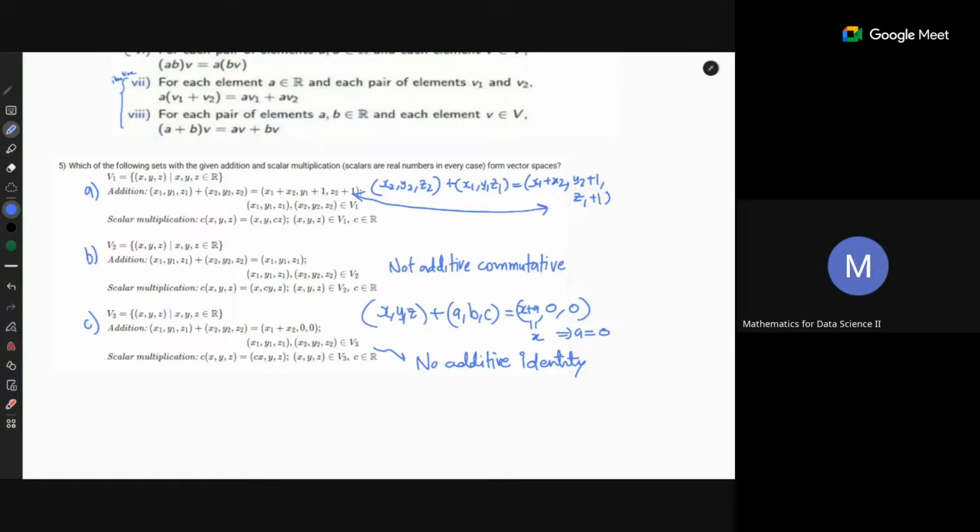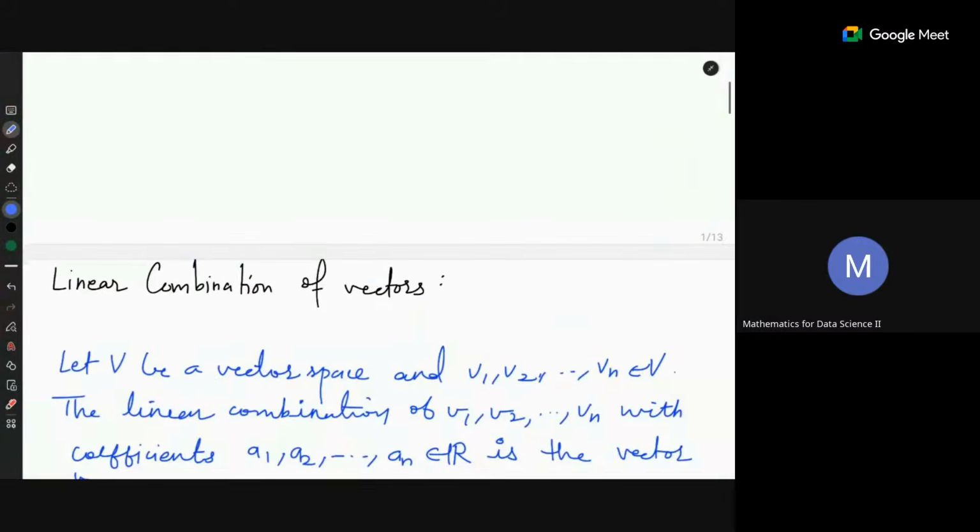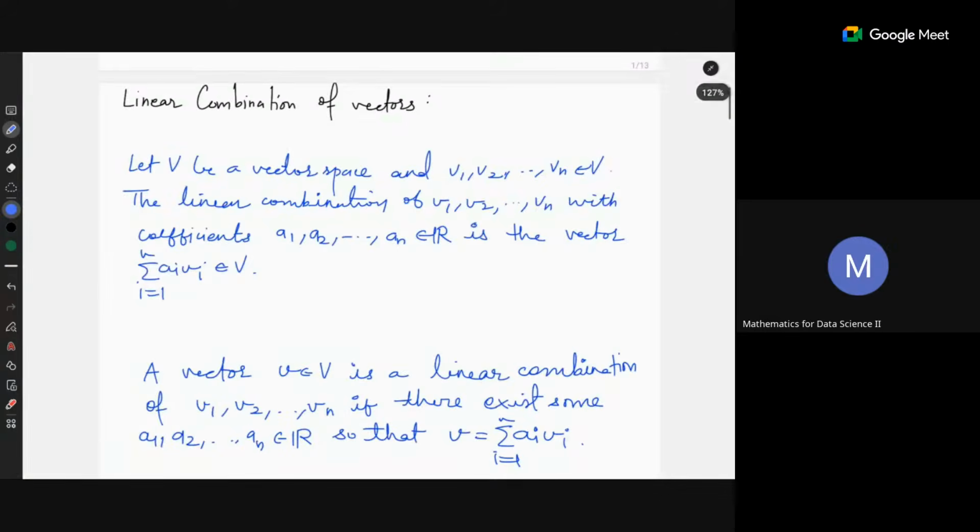All right. So this is not a vector space also. All right. So none of them are vector spaces. Good. So now let's recall what is a linear combination of vectors.